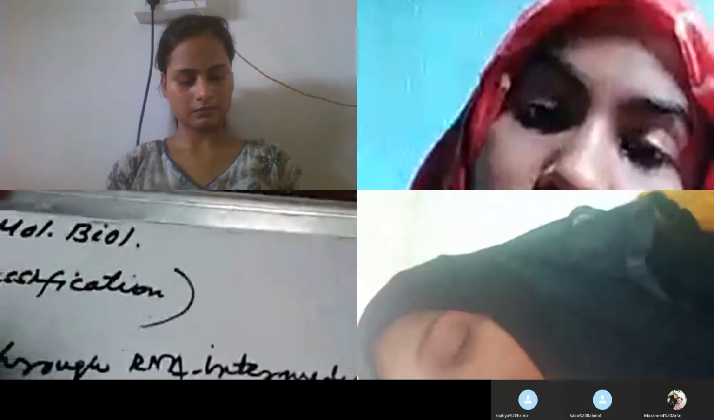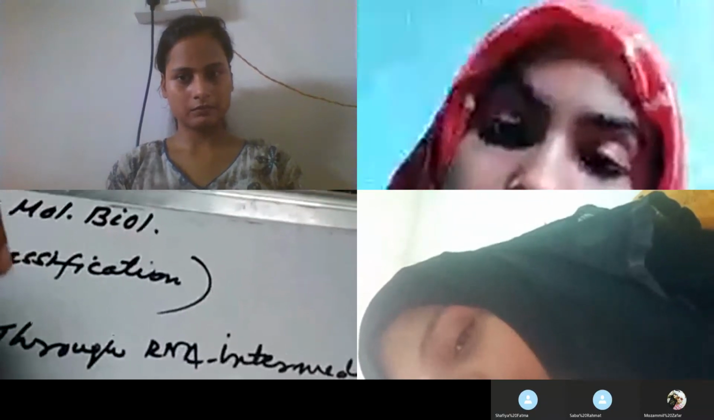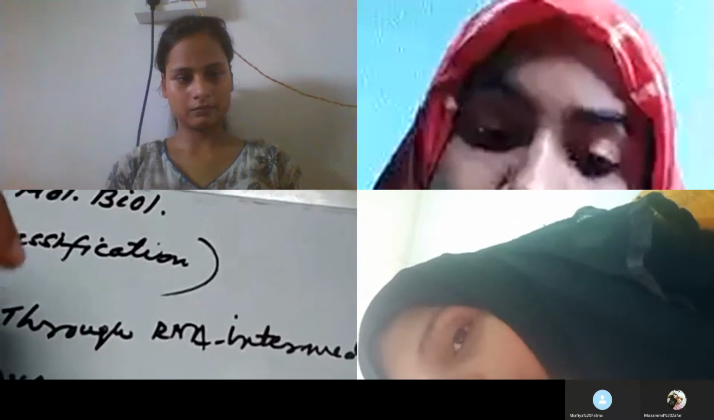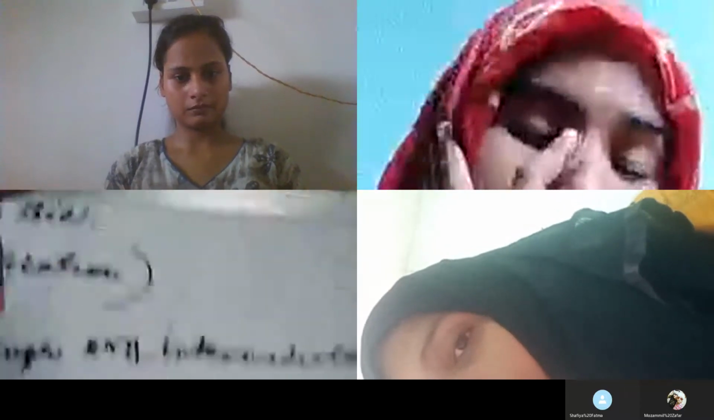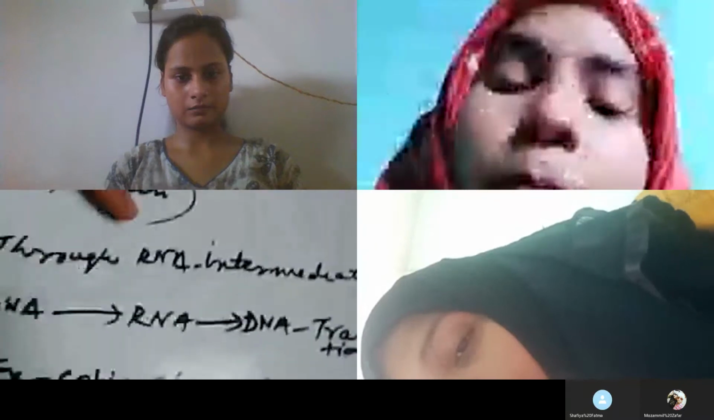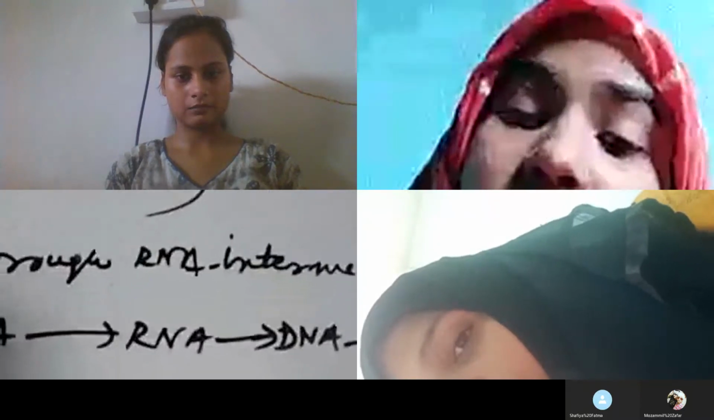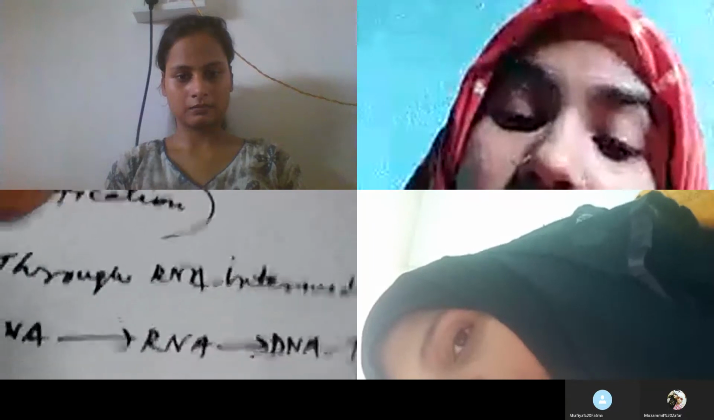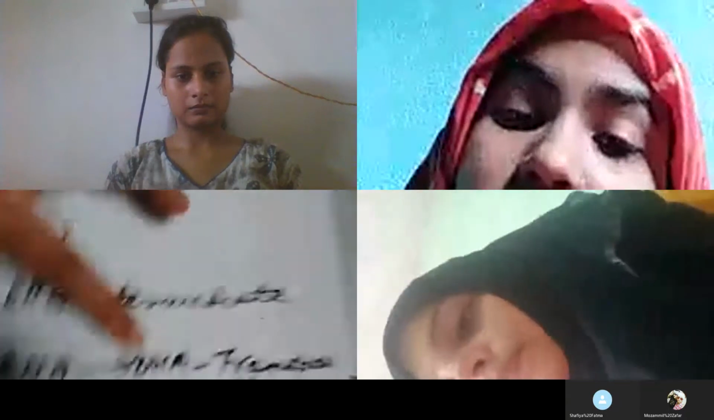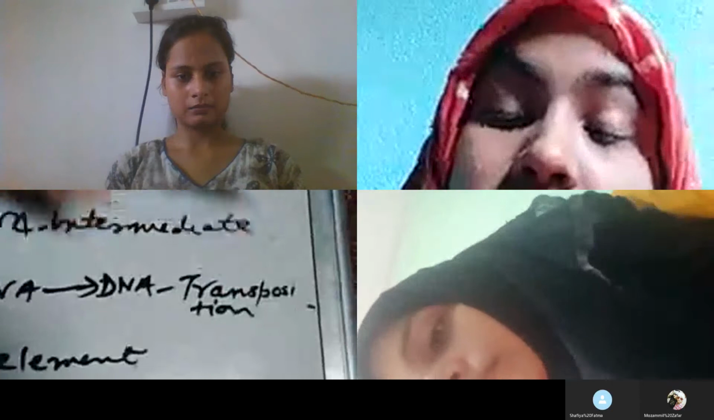Look here again. On the basis of the mode of transposition, the eukaryotic transposons are of two types. The first category includes such eukaryotic transposons which undergo transposition through RNA intermediate. What happens here? At first the DNA, from DNA, RNA is formed. RNA is again converted into DNA, and the transposition takes place.